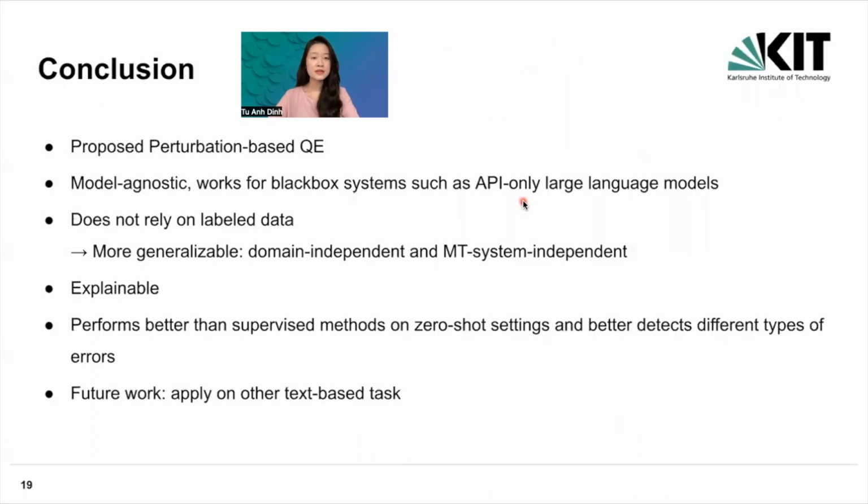So to conclude, in this work, we propose perturbation-based QE, which is a quality estimation approach that is model agnostic, and it works for any black box system such as the API-only large language model. It does not rely on labeled data, which makes it more generalizable, more domain independent, and MT system independent. It is explainable, and it performs better than supervised methods in zero-shot settings and better detects different types of errors.